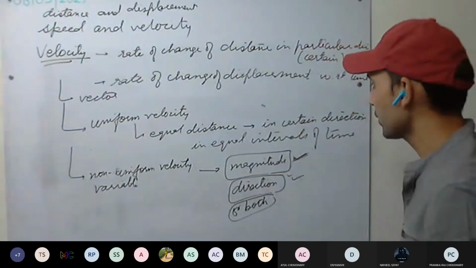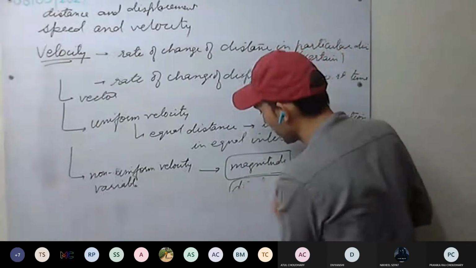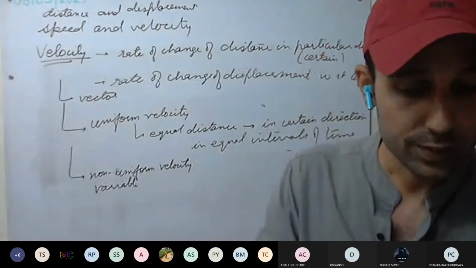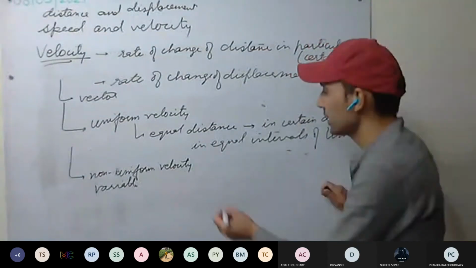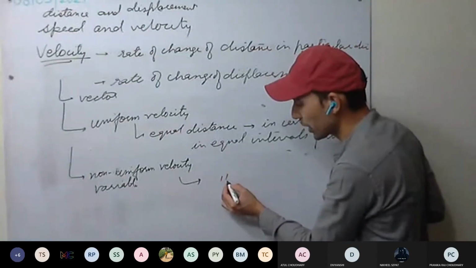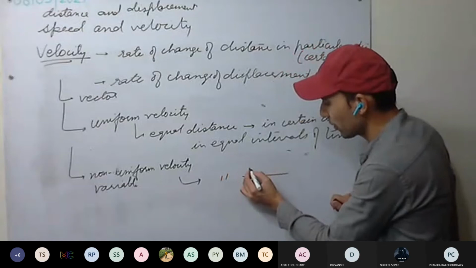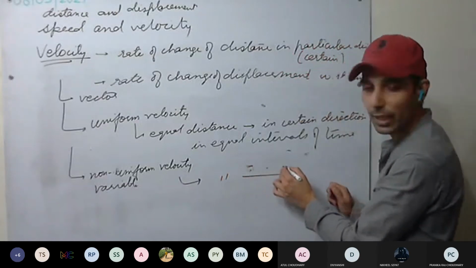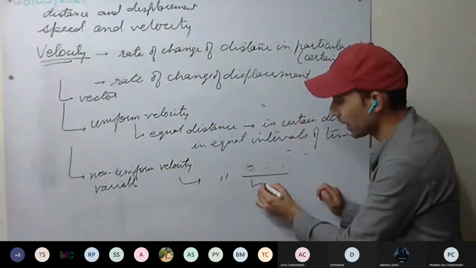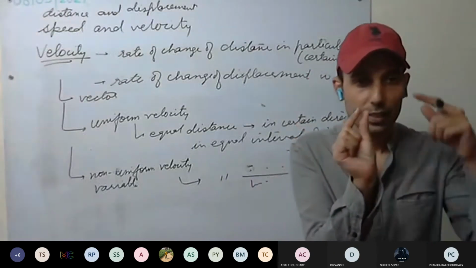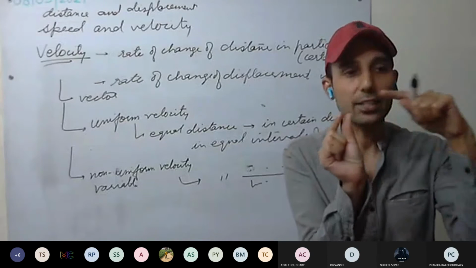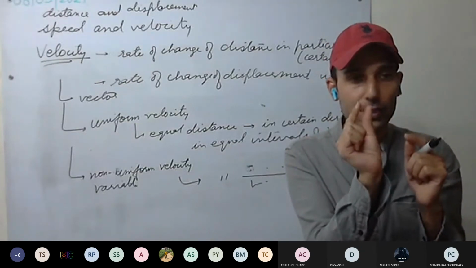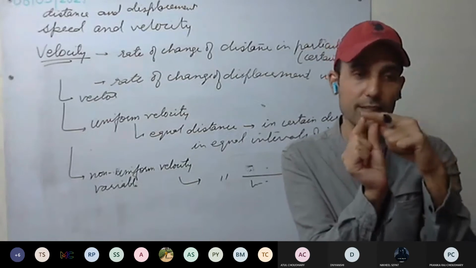Some examples can you give? If it is variable, then which kind of velocity will we be calculating? We will be calculating instantaneous velocity. Instantaneous velocity is calculated over a very short time interval. It is the distance covered in a very small time interval divided by the time interval. In that time interval, the direction is not changing, and the distance covered is very small, so we can take that as equal distances.